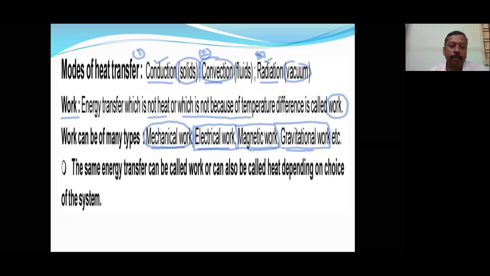So the same energy transfer can be called work, and it can also be called heat. It is not that if the exchange is taking place as heat, then the energy will be more, or if it is work, the energy will be less. It is not like that. Energy will be the same whether it is exchanged in the form of work or in the form of heat. Let it be any form, energy will be the same. So this is about the difference between heat transfer and work transfer.